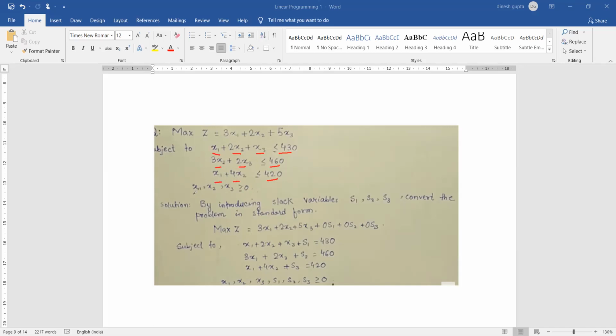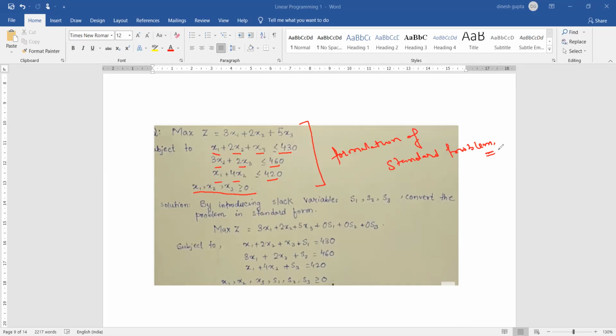Now the value of x1, x2 and x3 should be greater than or equal to 0; this is already known. This is something that has been explained earlier also, that is, the formulation of the standard problem. Please refer to the notes given in the beginning of this very lecture.